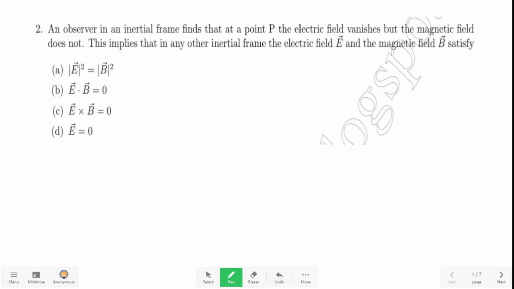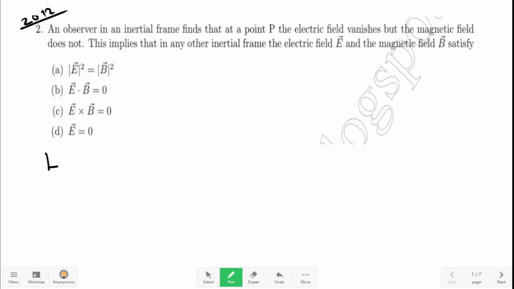Here is a question from JEST 2012. The topic is Special Theory of Relativity and the subtopic is relativistically invariant quantities. Let us recall relativistically invariant quantities and then we will come back to this problem.